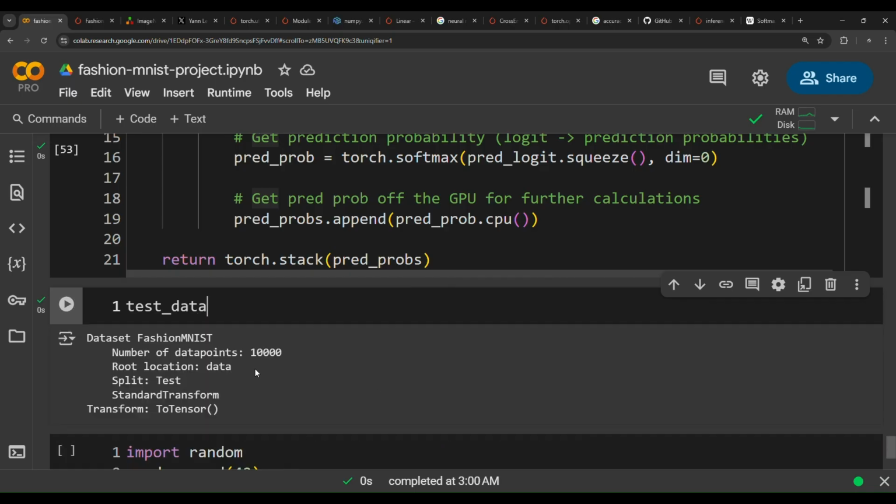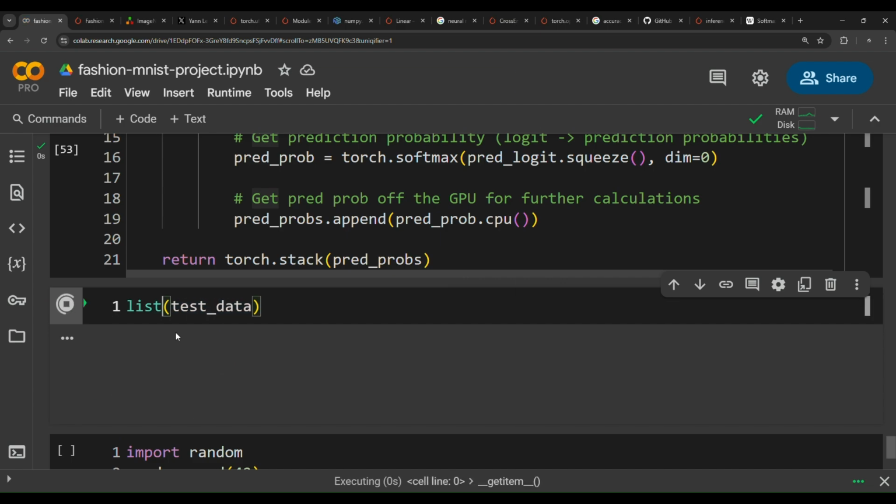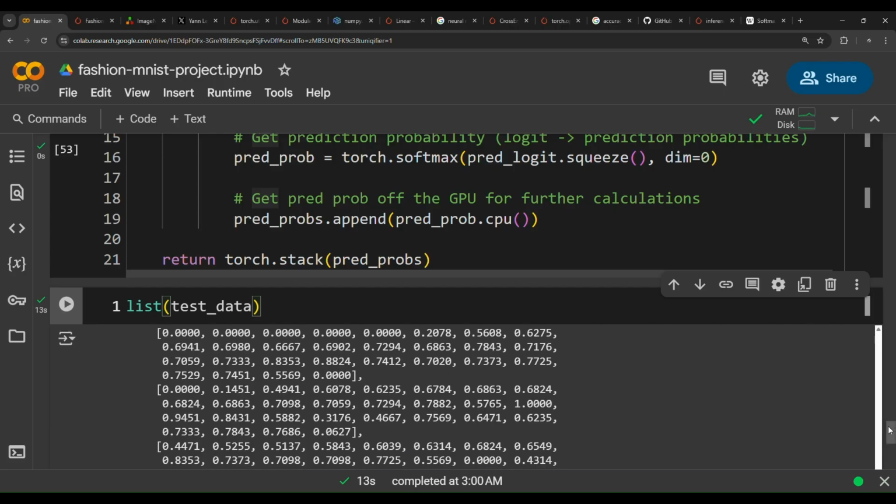If we convert our test data, which is our FashionMNIST dataset, and wrap it in a list function like that, we will get a huge, massive list that contains all of the test data.